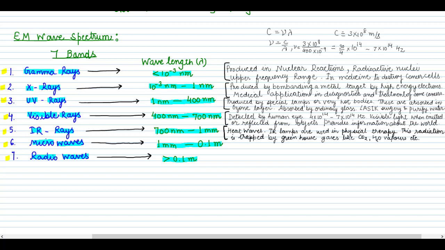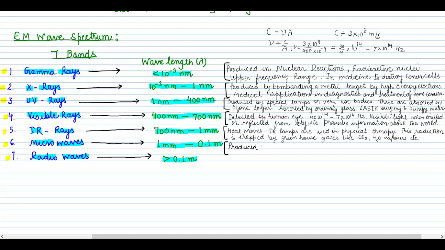The next is our microwaves, which we have all seen in our house in the form of microwave ovens. Then what is the wavelength range? It is 1 millimeter to 0.1 meter. So it has a very long wavelength, and there is a small instrument known as a klystron, and it is produced by klystrons, magnetrons and gun diodes. So inside our microwave oven we have one magnetron that produces the microwaves of 1 millimeter to 0.1 meter. So we can say that this radiation is produced by klystrons.